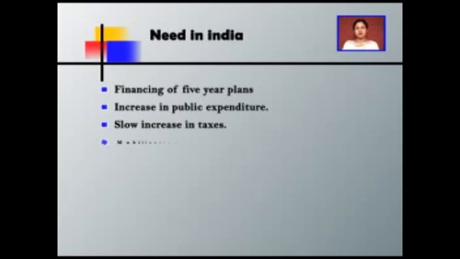Last is the mobilization of borrowings on a limited scale. The government can borrow from the public or from institutions within the country up to a certain limit, because the financial position of Indians is not very good, is not in such a situation that a maximum amount of money can be given to the government. That's why the government has to switch over only to deficit financing to cope with the expenditures.